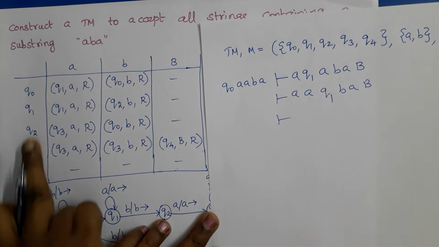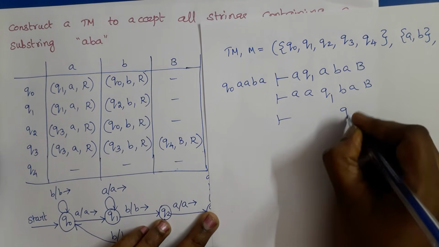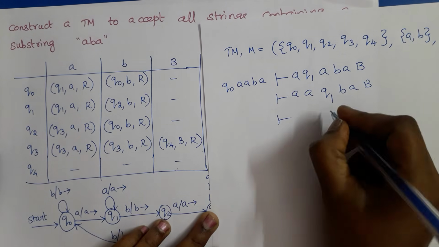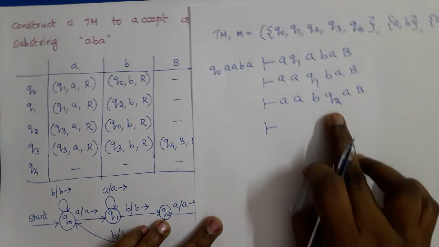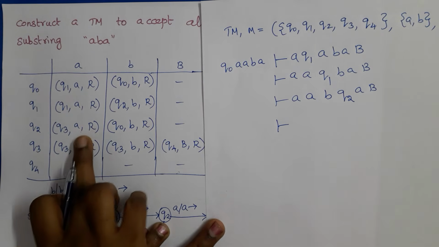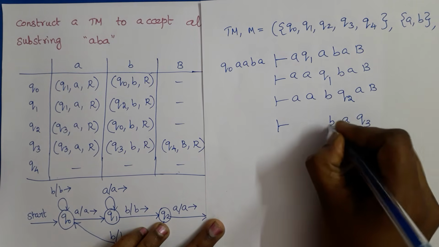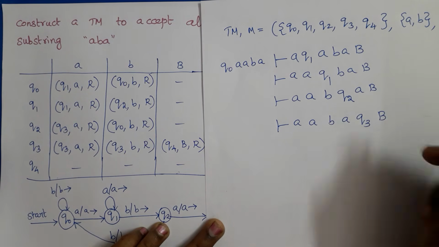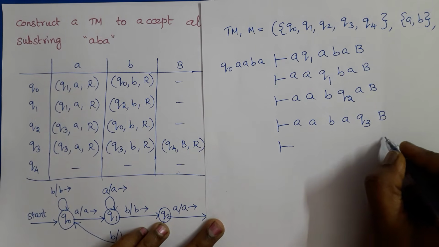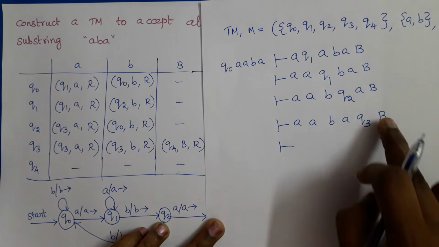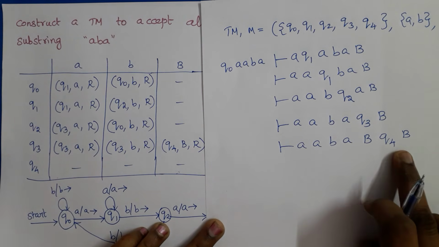Then Q1 and B. So move is right move. State Q2. B remains B. Write the remaining symbols. Then Q2 and A. So move is right move. State Q3. A remains A. Now Q3 and blank. So move is right move. State becomes Q4. Blank remains blank. The next symbol is definitely blank.